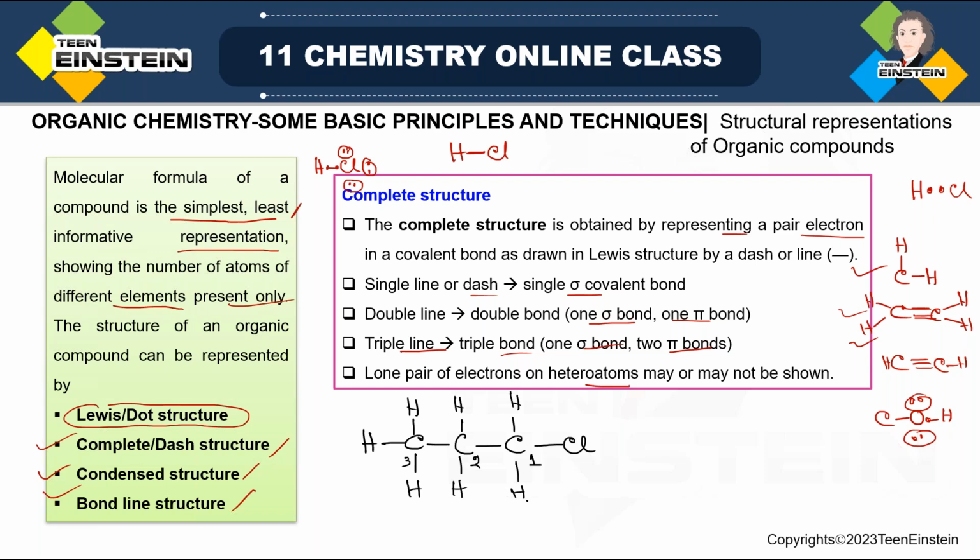Now chlorine will be there by a single bond. If you want, you can put lone pairs. If you do not write, that is also fine. Most of the time, the lone pairs are not drawn to make it simple. So this is the structure where we are seeing only single bonds, but we can also have one more example where you will be able to see pi bonds.